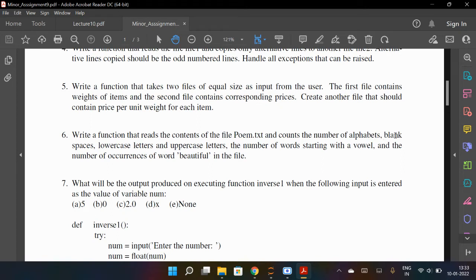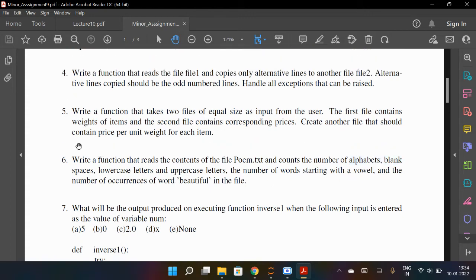alphabets, blank spaces, and lowercase letters and uppercase letters, and the number of words starting with a vowel. And the number of occurrences of the word beautiful in the file. So you have to write one program, you have to do all these things. So poem.txt file you already have, so it will have some content. Then you have to count alphabets, blank spaces, lowercase letters, uppercase letters, and number of words, all this.